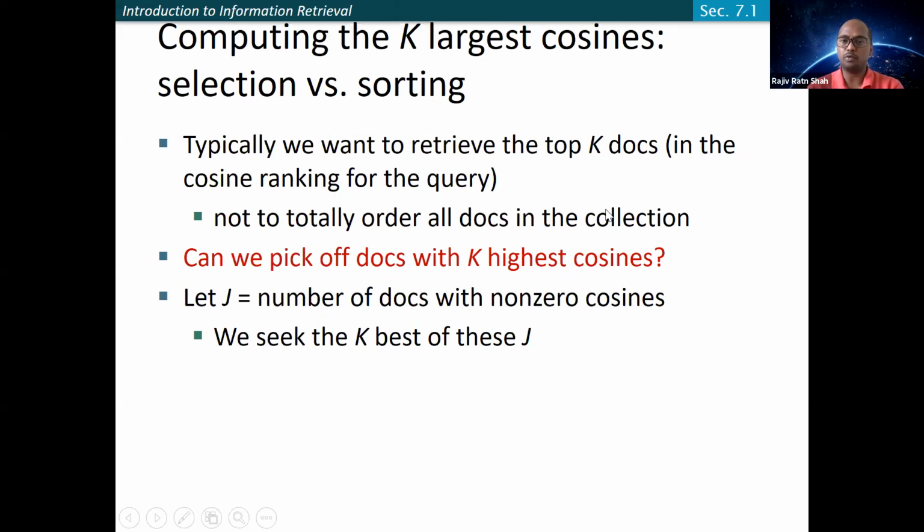Suppose you have the cosine numbers for all, and suppose j is the number of documents having non-zero cosines, because there may be some documents which are completely different from the query, so their cosine similarity will be zero. So now you need to rank these j non-zero cosines to get the top k.